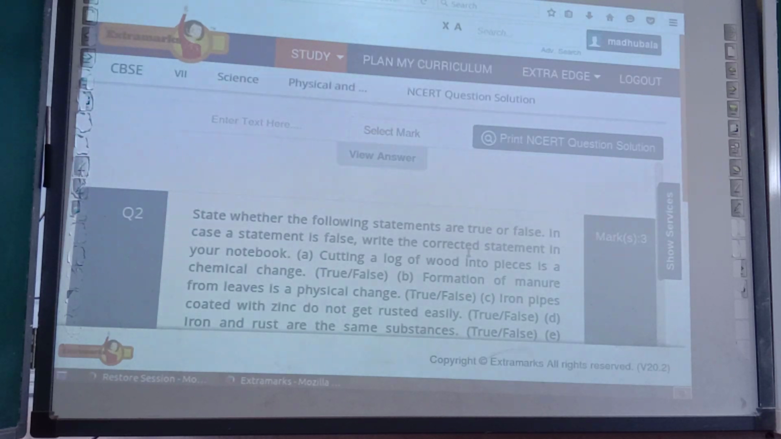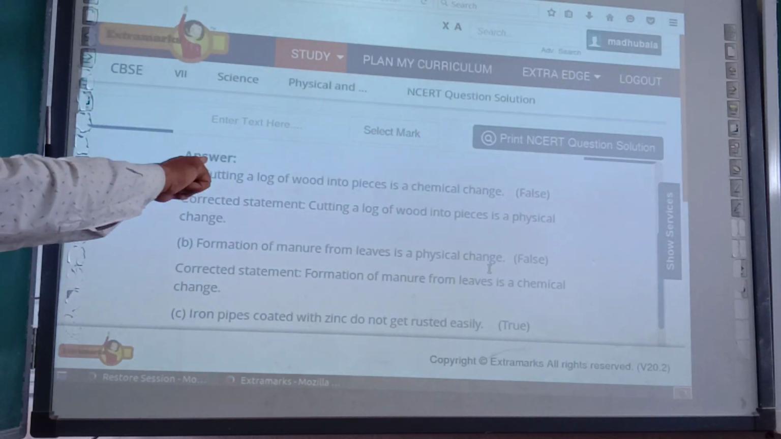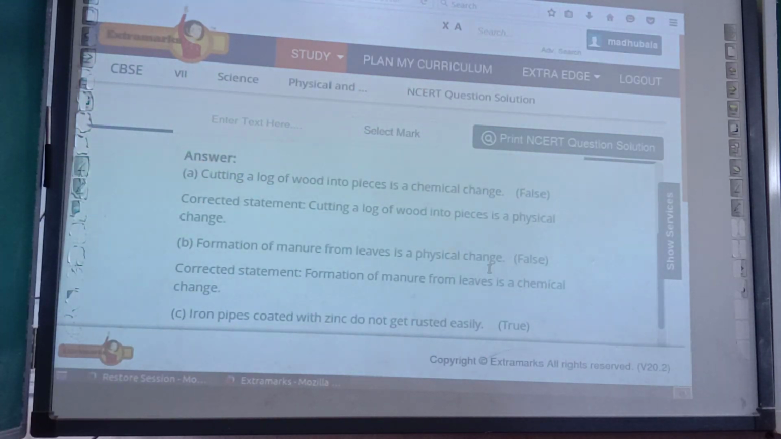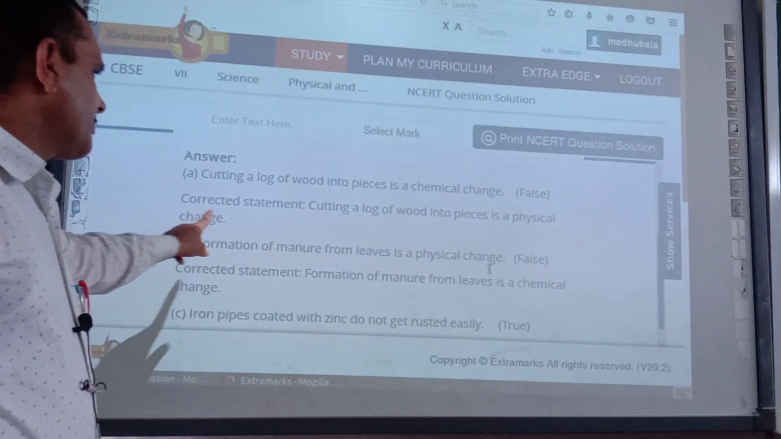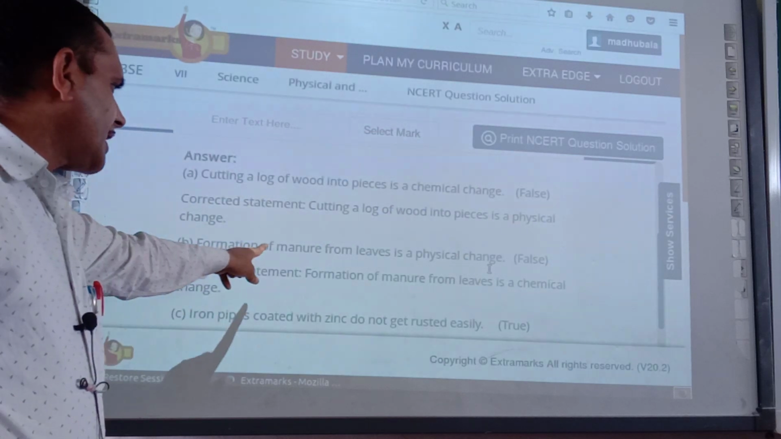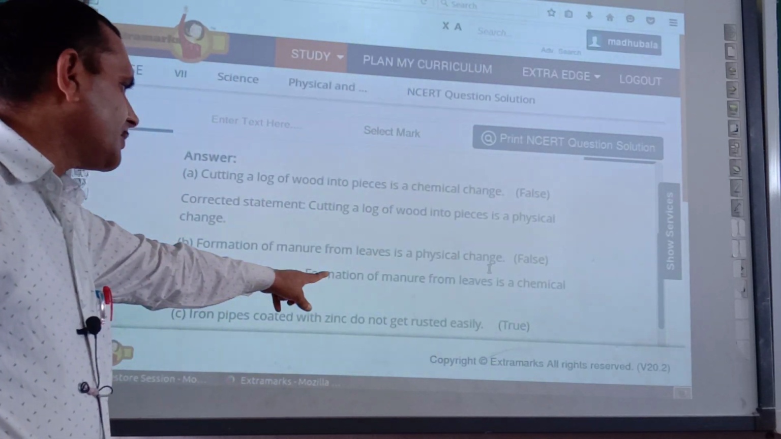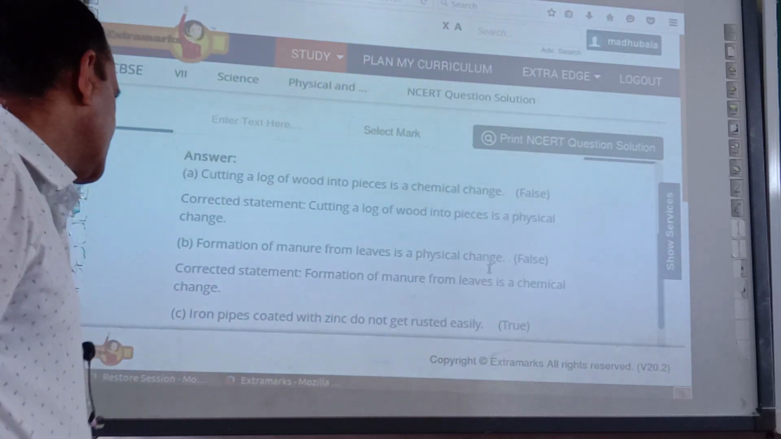Formation of manure from leaves is a physical change. No, it is a chemical change. Iron pipes coated with zinc do not get rusted easily. Yes, it is true. So the answer is written here. Cutting a log of wood into pieces is a chemical change. Correct statement: cutting a log of wood into pieces is a physical change. Formation of manure from leaves is a physical change. Correct statement: formation of manure from leaves is a chemical change.